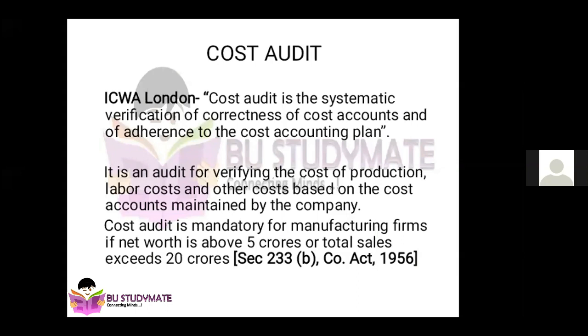The duty of a cost auditor is to systematically verify. Like general auditing, he will systematically, in a procedure and manner, verify and examine the books of accounts which are related only to costing. That is called correctness of cost accounts. Similarly, he will also ensure adherence. Adherence means following the rules. That is compliance in standard terms. So, adherence to the cost accounting plan.